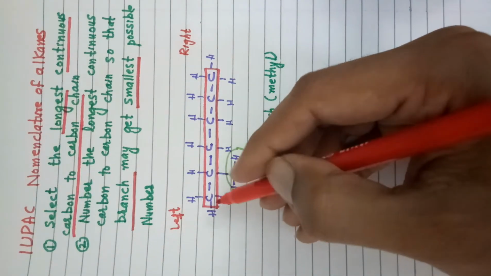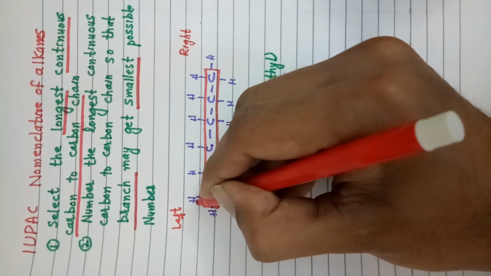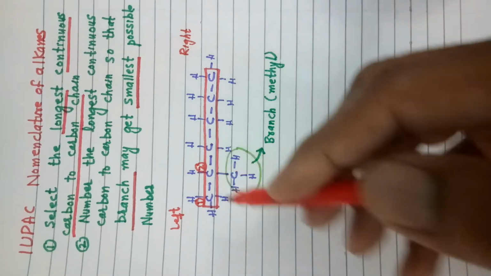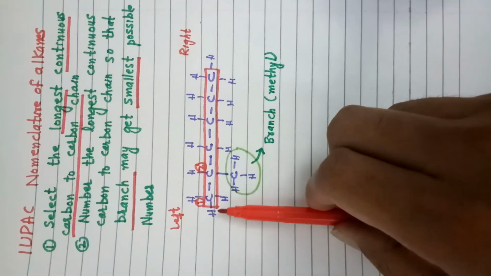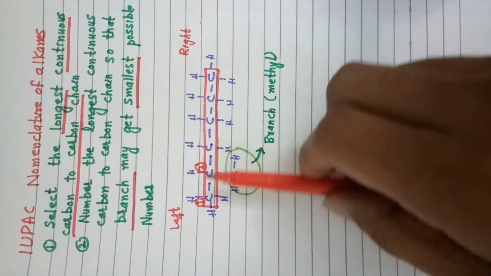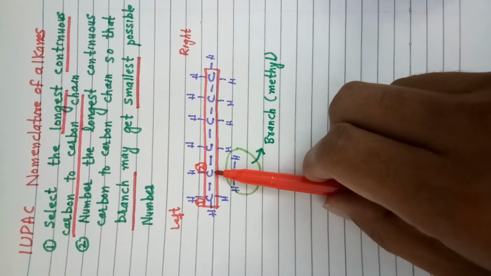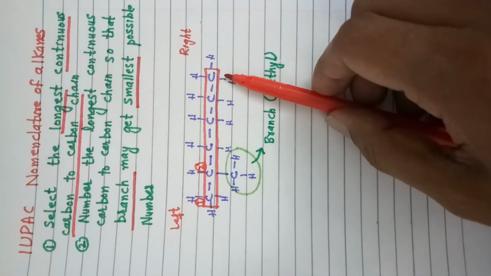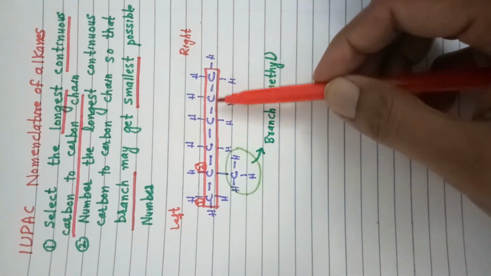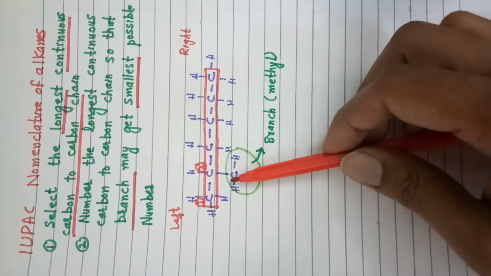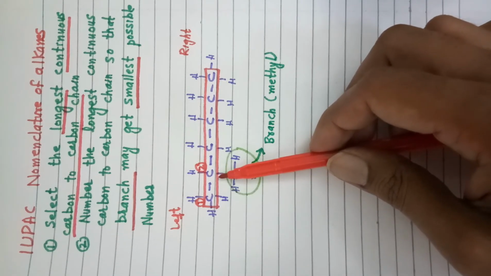If you number that chain from the left side, this branch gets the lowest possible number, meaning number 2 position. If you number it from the right side, 1 2 3 4 5, that branch, meaning the methyl group, will get number 5 position.